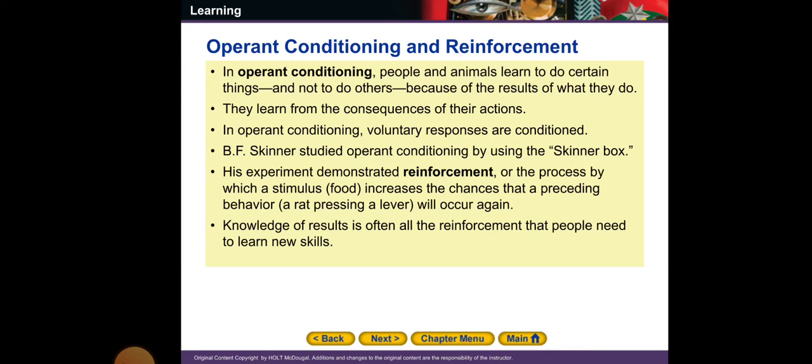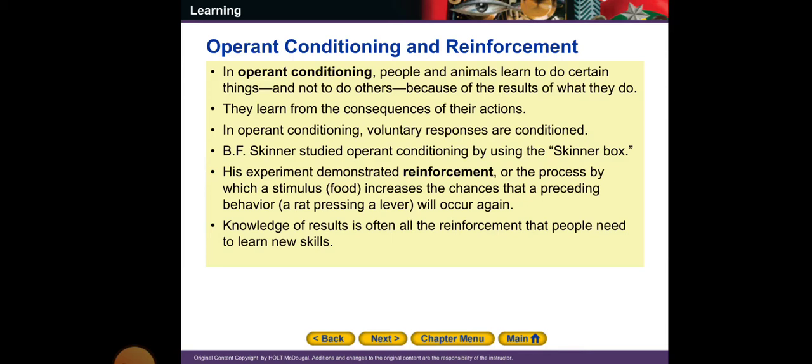B.F. Skinner studied operant conditioning by using the Skinner box. Who remembers the Skinner box, the video I sent you last week about a mouse or a rat pressing the lever? Remember, whenever he pressed the lever, what happened? Food was given to him. The first time he pressed the lever was accidental, but after he recognized that whenever he pressed it the food was granted to him, what is he doing now?